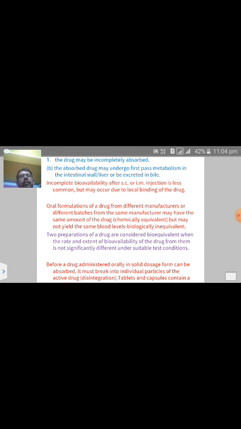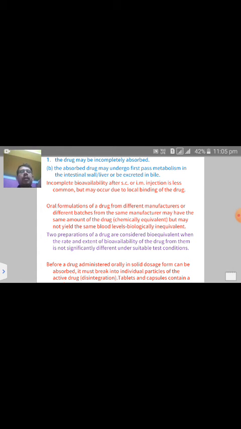Another factor is that the absorbed drug may undergo fast metabolism in the intestinal wall or liver, or be excreted through the bile. In those two cases, the drug concentration will decrease, the bioavailability will decrease, and the pharmacological activity is automatically reduced.